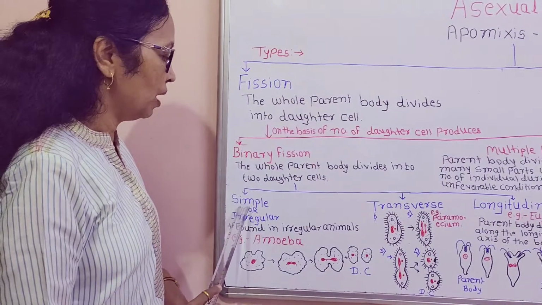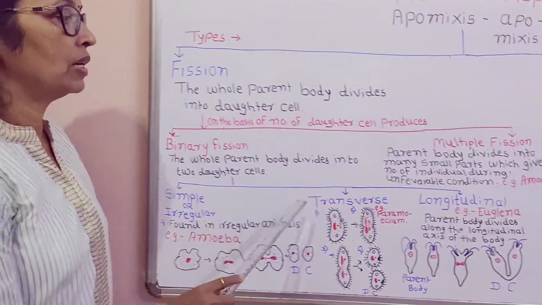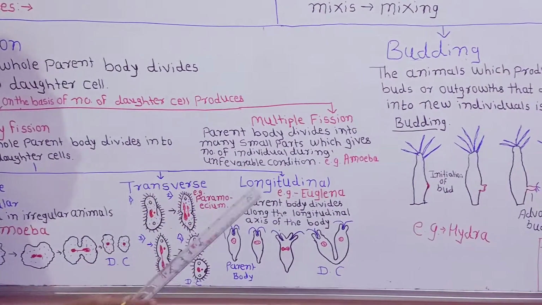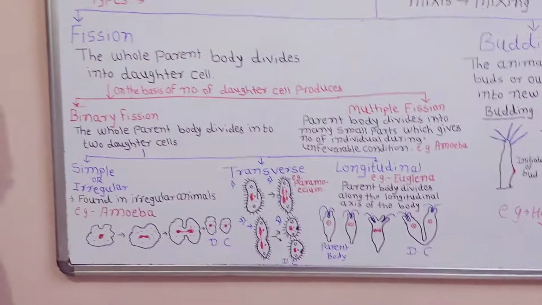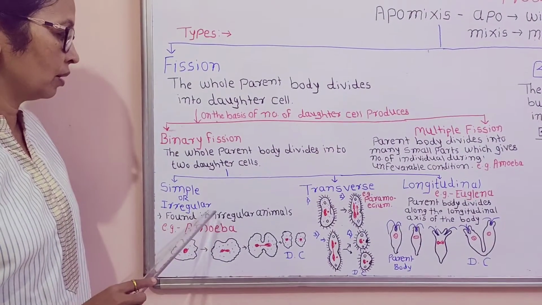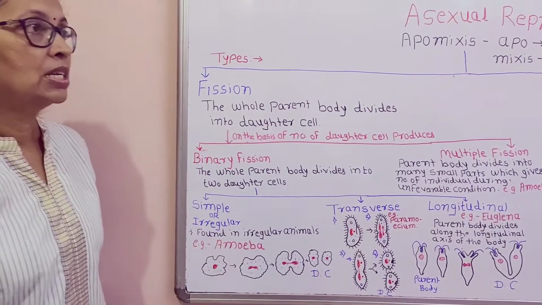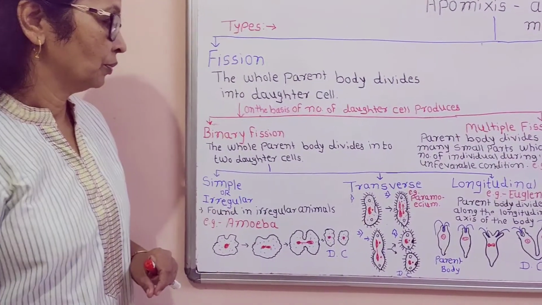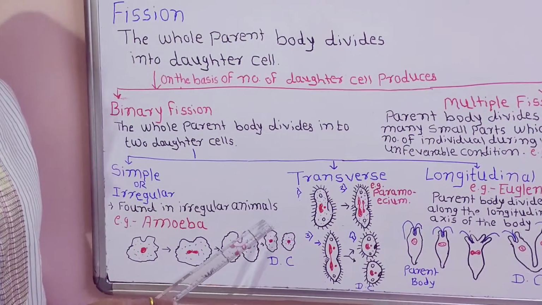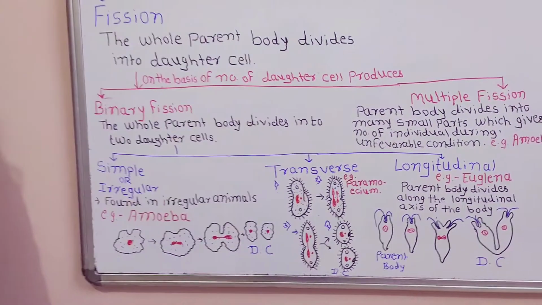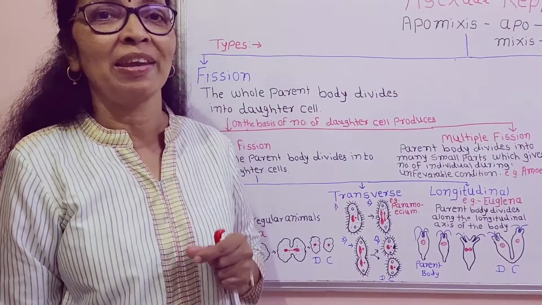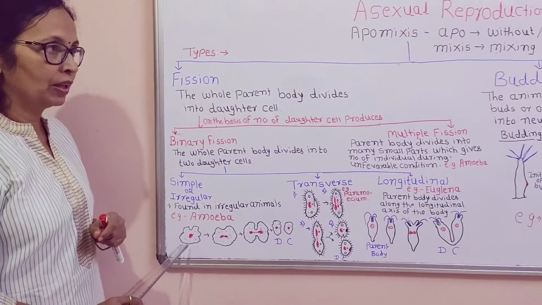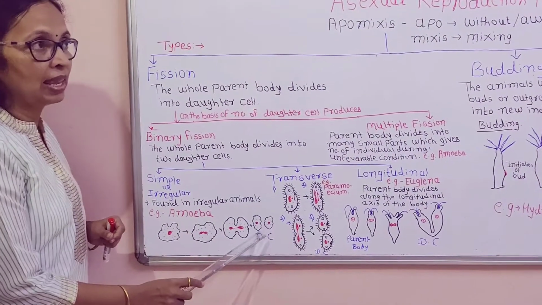Binary fission is again divided into three types. First one is the simple or irregular. Second one is transverse. Third one is longitudinal binary fission. First, simple or irregular binary fission. Such type of fission is found in irregular shaped animals. Our familiar example of an irregular shaped animal is amoeba. From the parent body, there is a formation of two daughter cells.